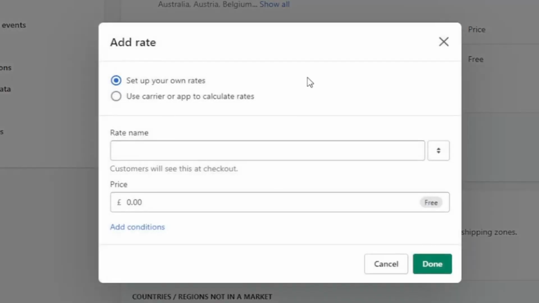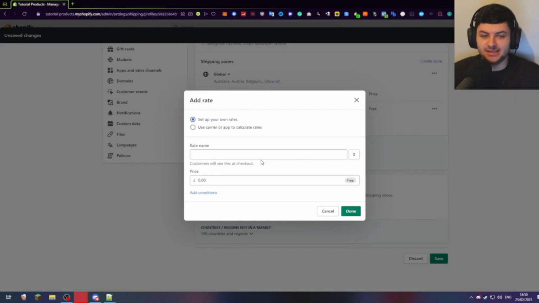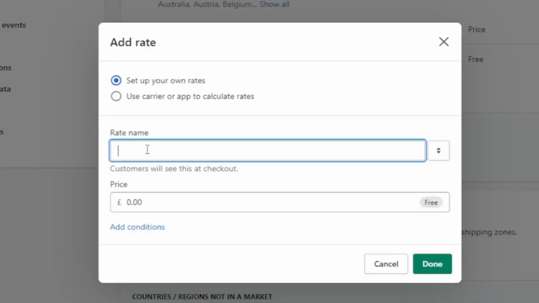So for example, if I was to press add rate again and we'll set up a second one, what you could do is for people who actually pay for this increased price for better shipping, you could basically fulfill their orders first or give them a priority in the list. So if you see people with that shipping in DSers or in Shopify, you can just fulfill their order first so they technically receive it first. So that's what this is going to be all about. So what we're going to call this rate is we're going to call this priority shipping.